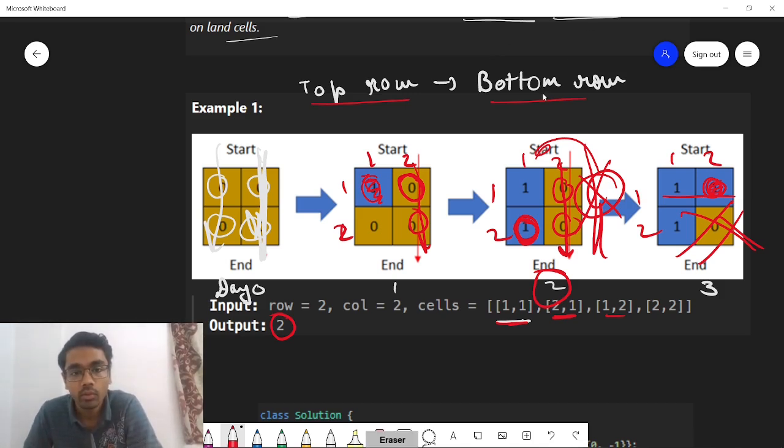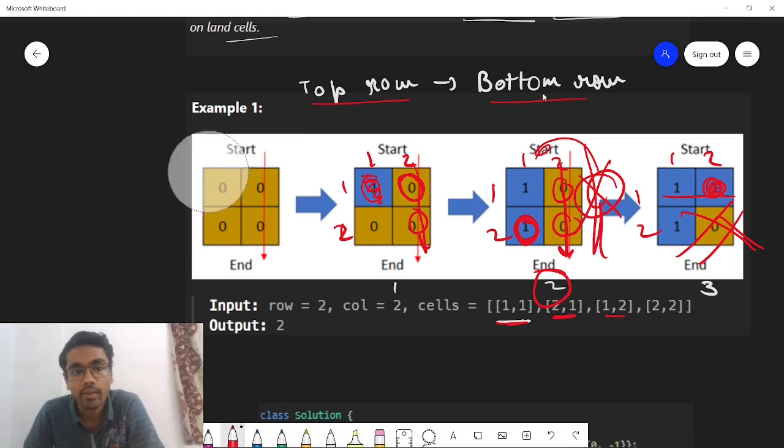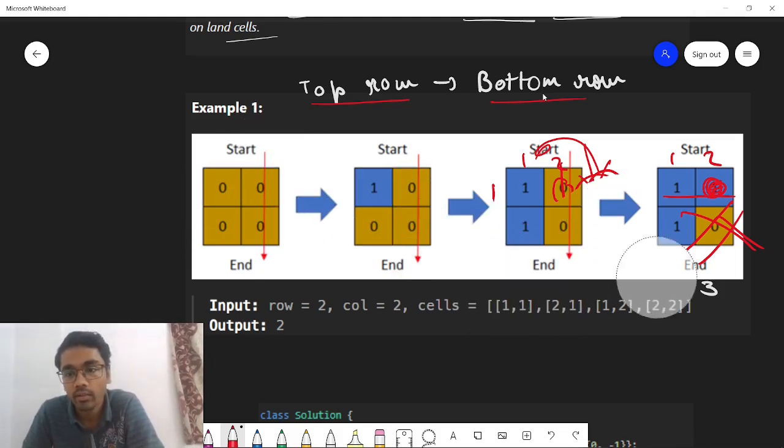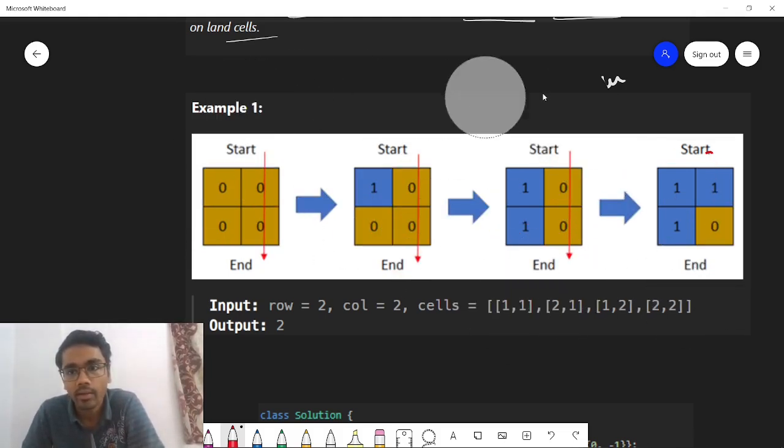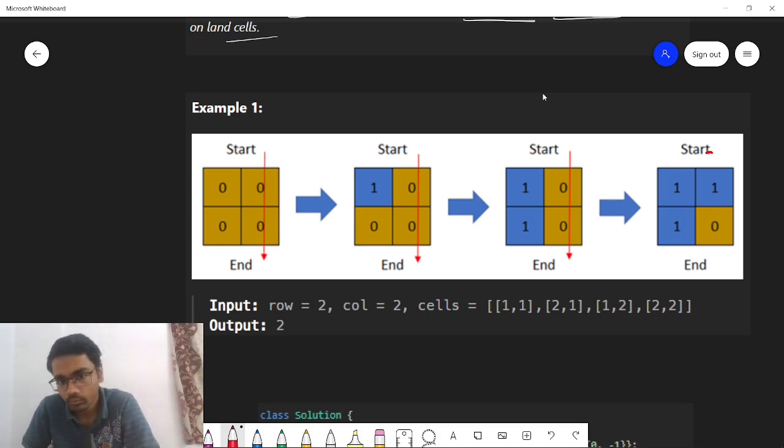Now this looks easy to understand, and if you write the brute force approach it is pretty much simple. For each day you can just mark the particular cell to be water, and you can try out each and every cell in the top row and just apply DFS or BFS to explore all the paths.